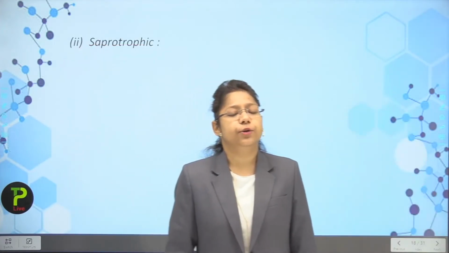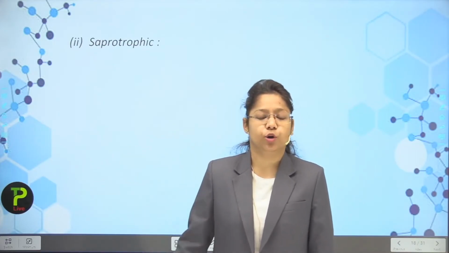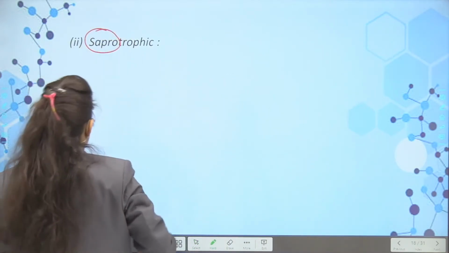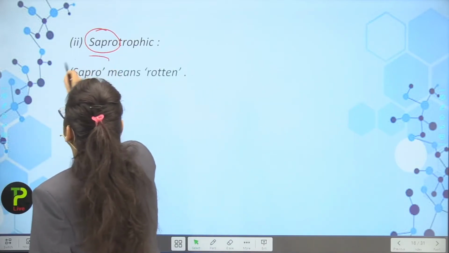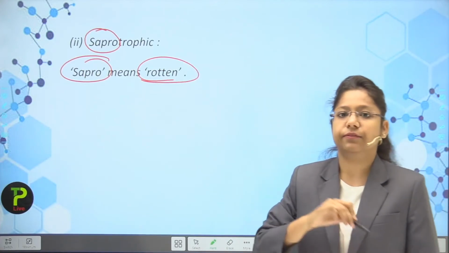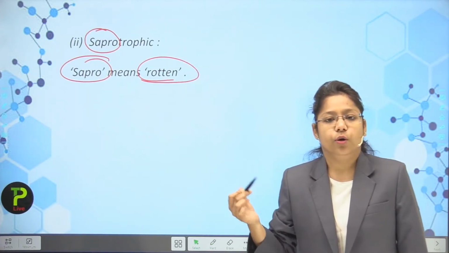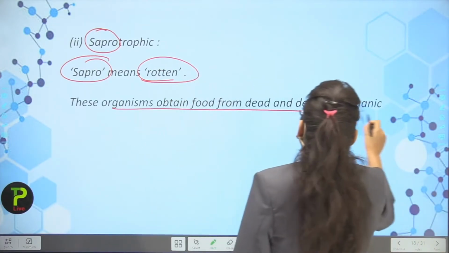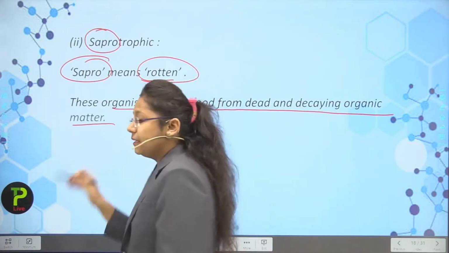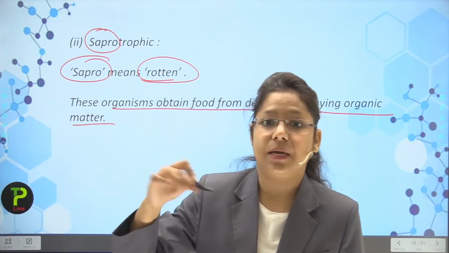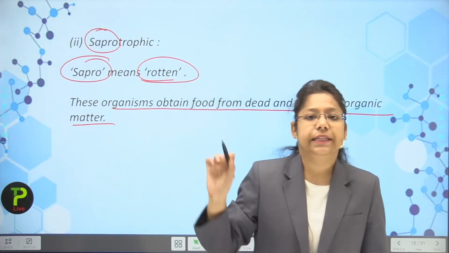Now students, we are going to talk about the saprotrophic mode of nutrition. Now in the saprotrophic mode of nutrition, we are just going to talk about the sapro word. So first you have to think, what does sapro mean? Sapro means rotten. Okay, now rotten means what? Anything which has been fouled. Okay, it is known as rotten. Now, these organisms obtain food from dead and decaying organic matter. So all the things which are dead and decayed are consumed by some kind of organisms. So they are known as what?